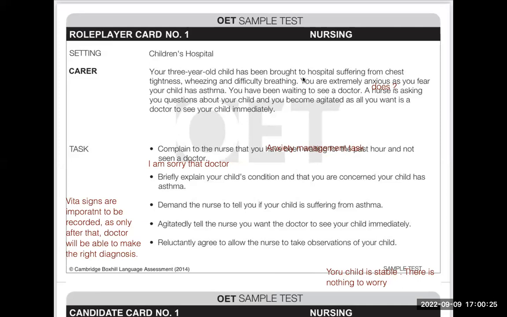Your 3-year-old child has been brought to the hospital suffering from chest tightness, wheezing and difficulty breathing. You are extremely anxious as you fear your child has asthma. तो पेरेंट, आपको पेरेंट का रोल प्ले करना है कि मेरे बच्चे को एस्मा हो रखा है. You have been waiting to see a doctor. A nurse is asking you questions about your child and you become agitated as you want to see a doctor.